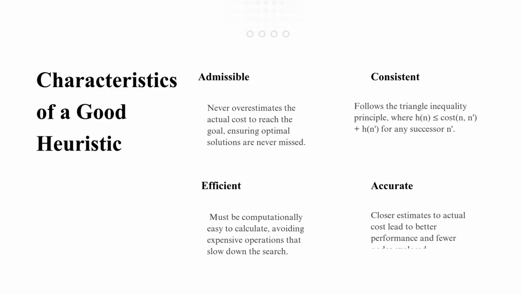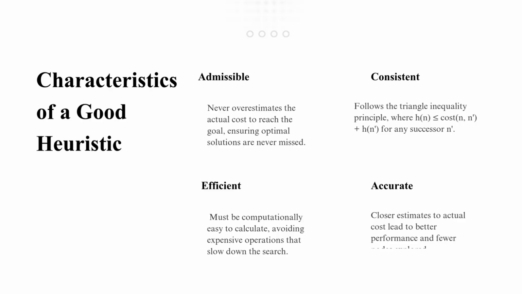The second characteristic is consistency. A consistent heuristic satisfies the triangle inequality principle, meaning the estimated cost should always remain logically consistent between neighboring nodes. Consistency helps avoid repeated exploration and improves efficiency. The third characteristic is efficiency. A heuristic should be computationally simple to calculate. If computing the heuristic itself becomes expensive, the search process slows down. The final characteristic is accuracy. The closer the heuristic estimate is to the actual remaining cost, the better the algorithm performs. Accurate heuristics reduce unnecessary node exploration and improve overall search speed.